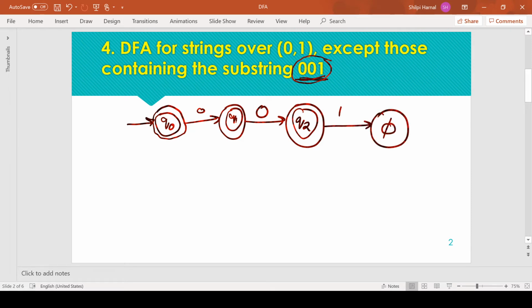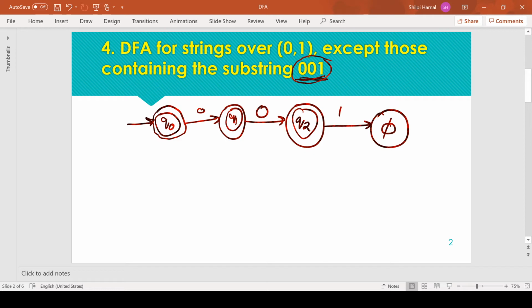All other patterns are acceptable, that's why we have marked Q0, Q1 and Q2 as final states, because except 001 all other combinations are acceptable.